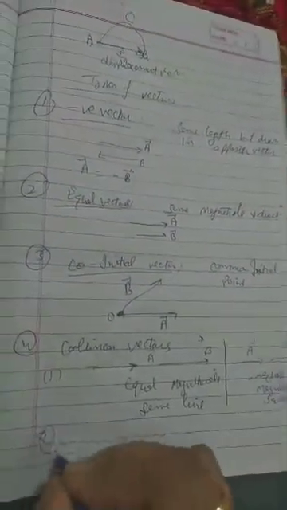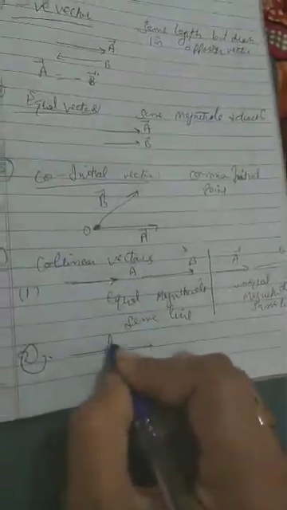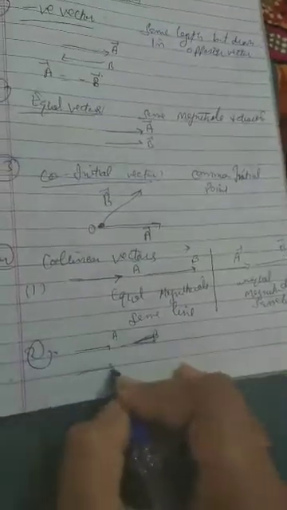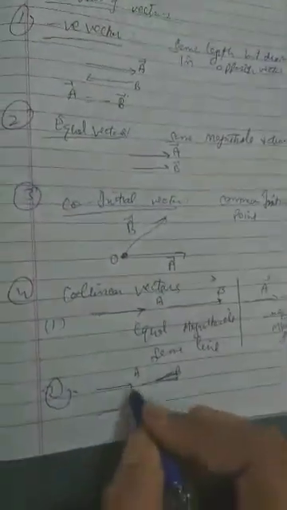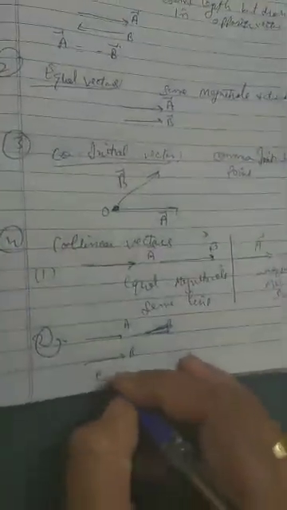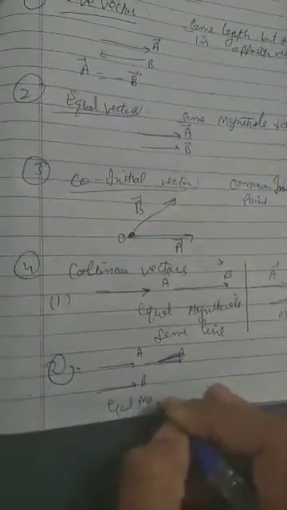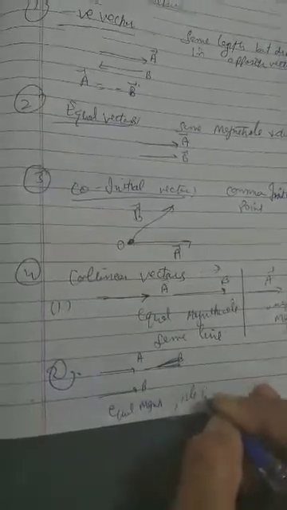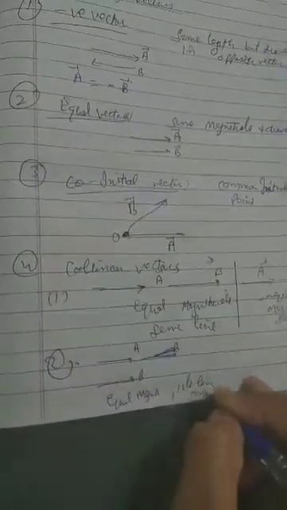Similarly, second, equal magnitude A and B but acting on parallel lines, equal magnitude, parallel line, same direction.